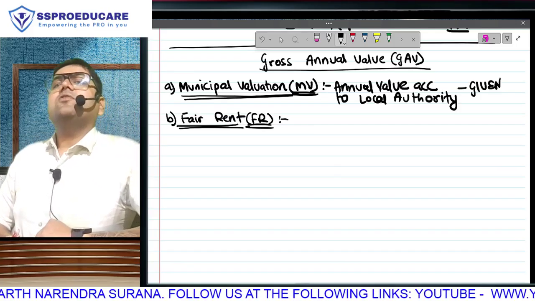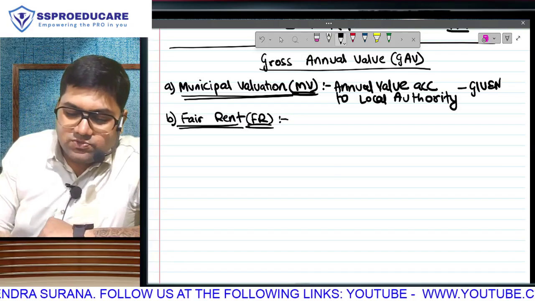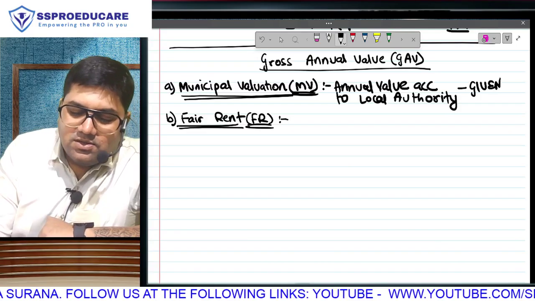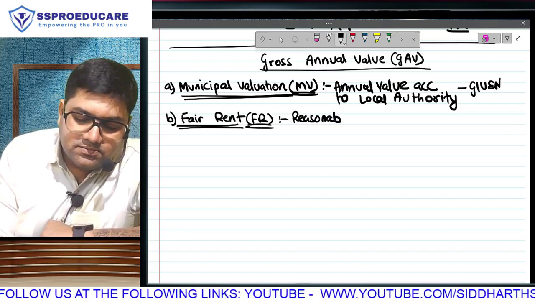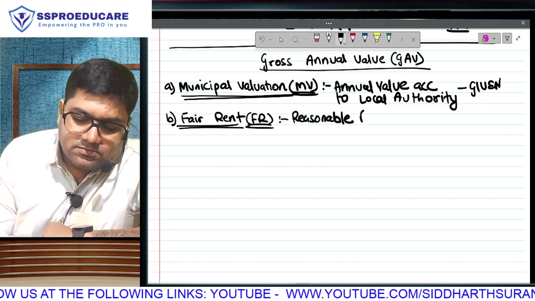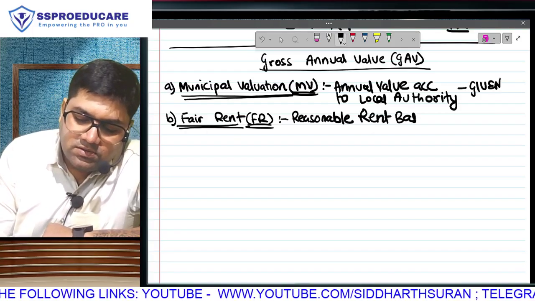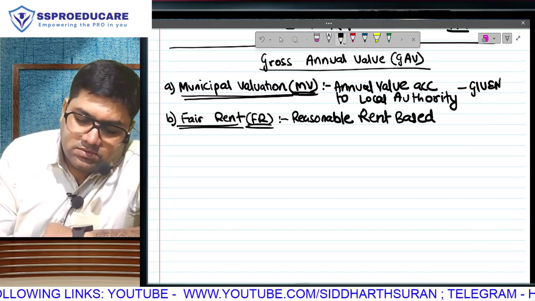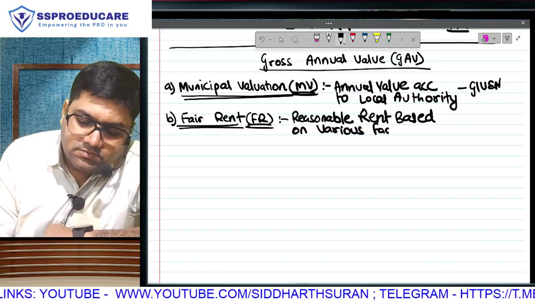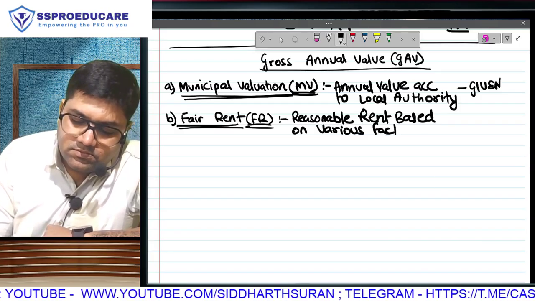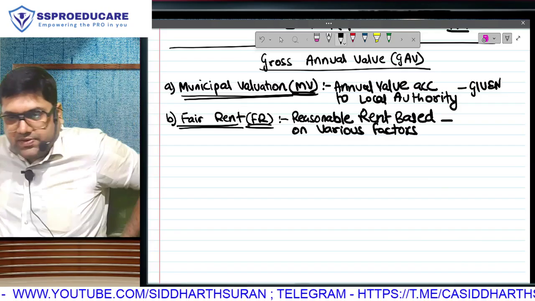Fair rent means what? What are you guessing? Fair rent means what? Reasonable rent based on various factors. Reasonable rent based on various factors.